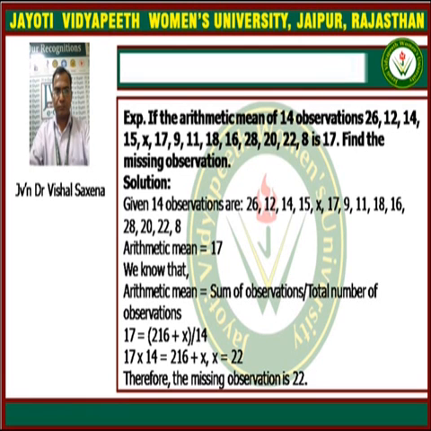The arithmetic mean is equal to summation fixi divided by summation fi. Since we are not given the frequencies here, we use the formula arithmetic mean equals the sum of observations divided by the total number of observations, that is 216 plus x upon 14, and it is equal to 17. We can solve this equation and find the value of x, which comes to 22.